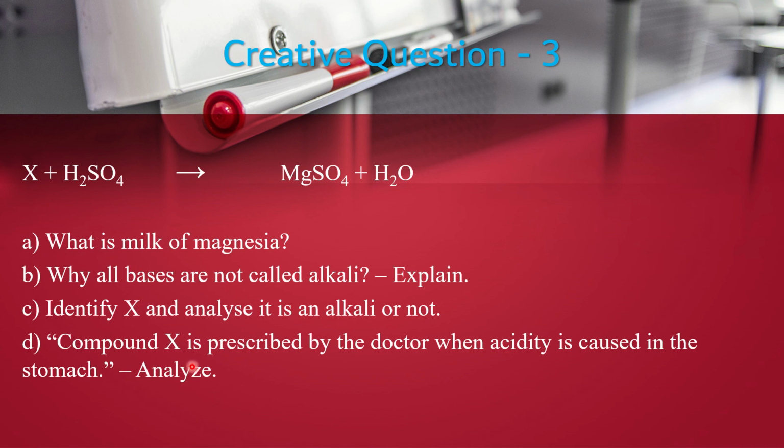Compound X is prescribed by the doctor when acidity is caused in the stomach. Analyze. Compound X is magnesium hydroxide, and you know that the suspension of magnesium hydroxide is called an antacid. Already we have discussed this question. This is a broad question. You will write it broadly. Now the last creative question.